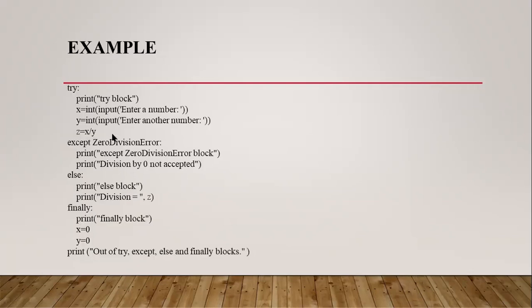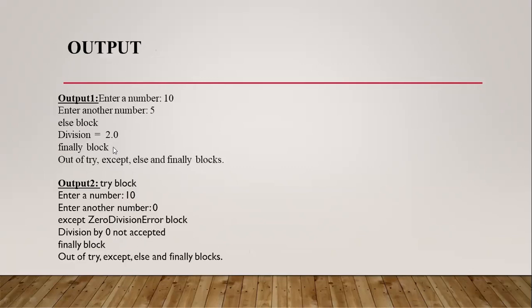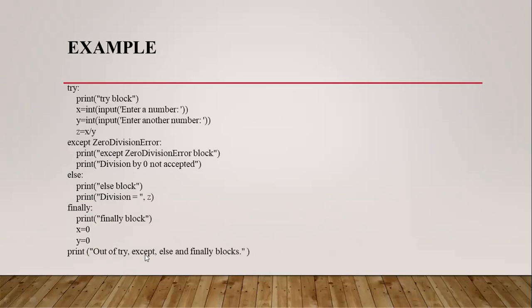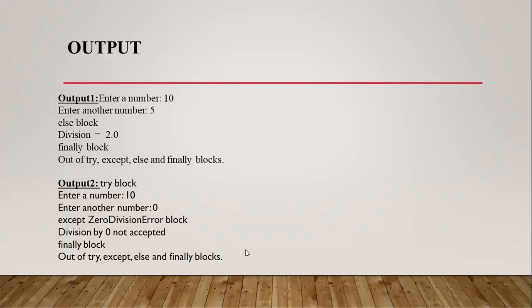And next, after the else block, we have to put the finally block at the last of the try except else blocks. Print finally block x equal to 0, y equal to 0. And the last statement is here, out of try, except, else and finally blocks.